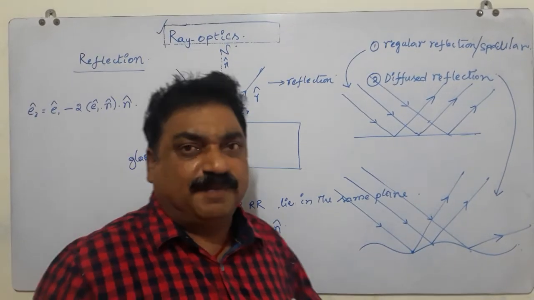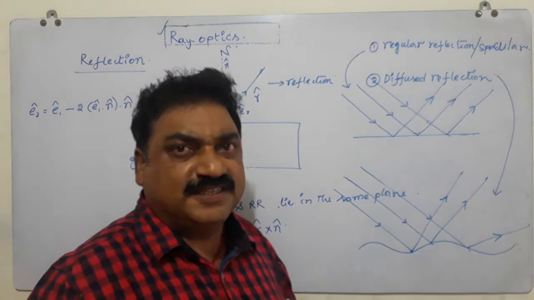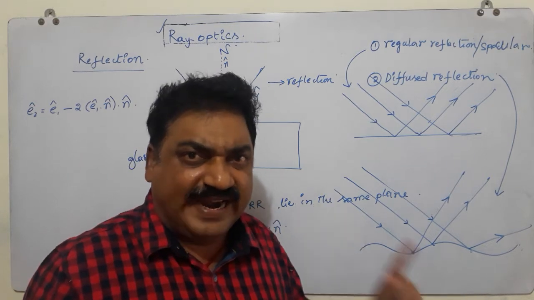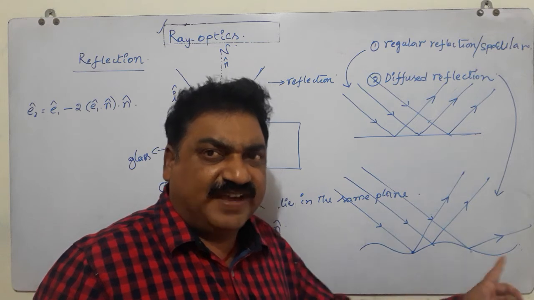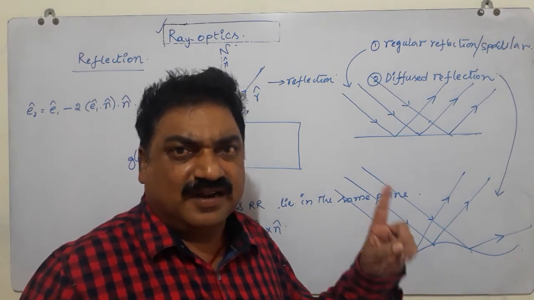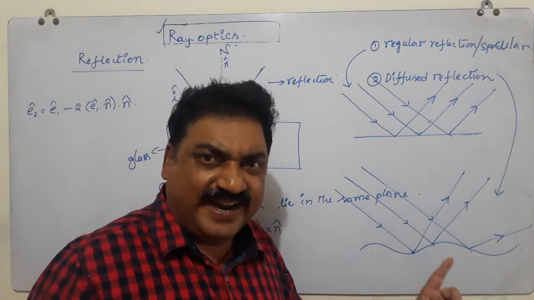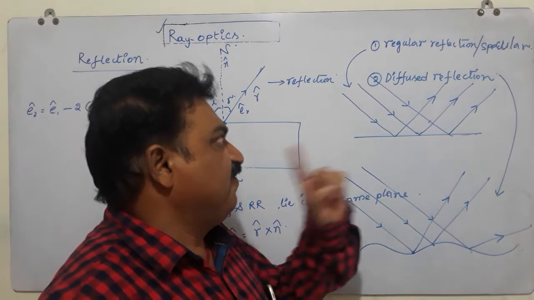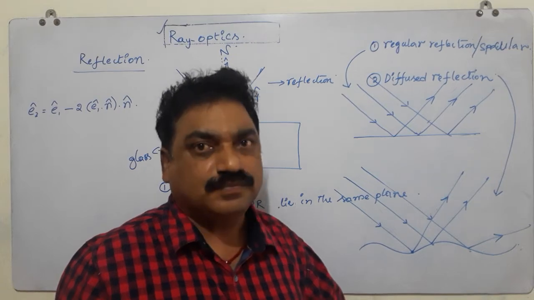The second type is diffused reflection. It happens whenever a parallel beam of light is made incident on a rough, uneven surface, and the reflected rays are scattered, traveling in different directions after reflection. Such a reflection is called diffused reflection.